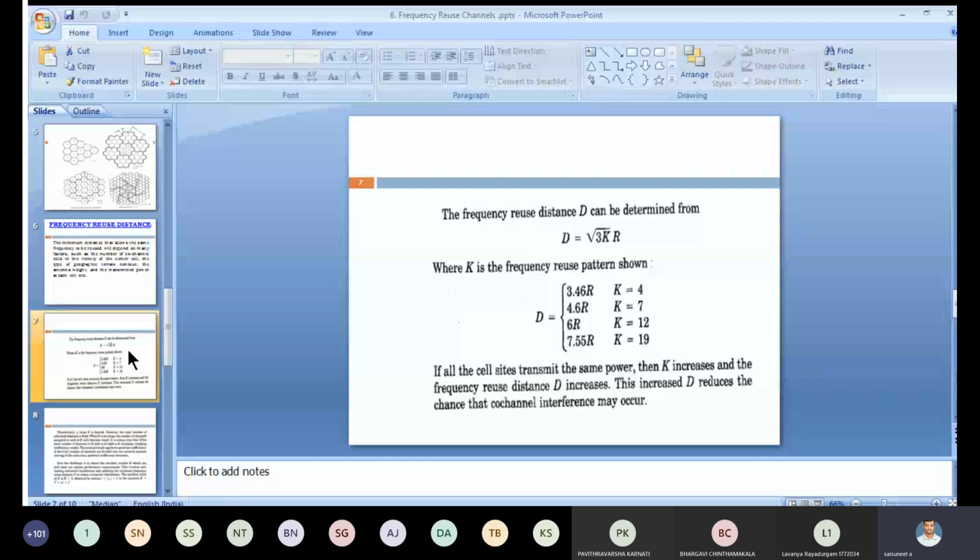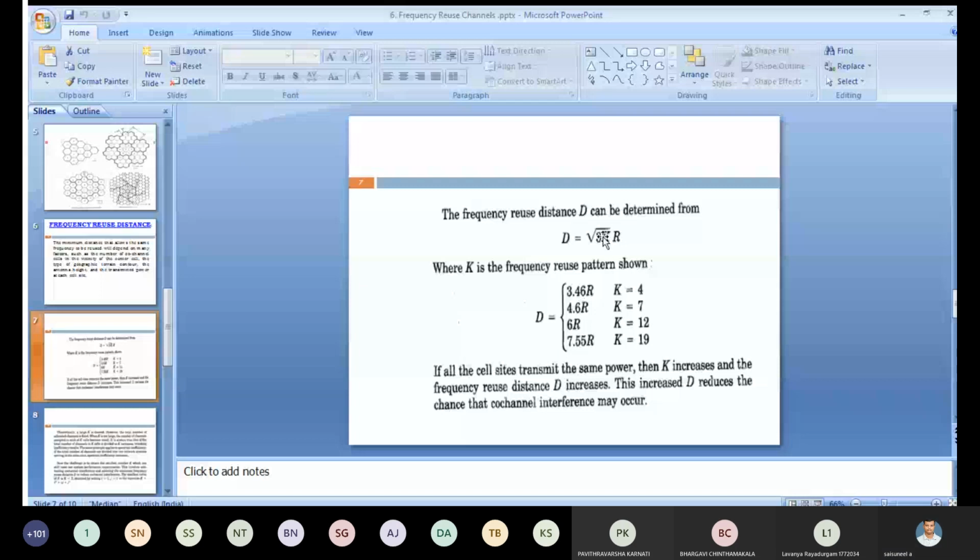Here k is nothing but the cluster size, that is k equal to i square plus ij plus j square. What is R here? The coverage radius of each cell. Now, based upon these k values, we already discussed how to calculate the k value. For k equal to 4, what is the frequency reuse distance? 3.46, that is root 3 into 4 multiplied with R. Likewise, k equal to 4, k equal to 7, k equal to 12, k equal to 19.